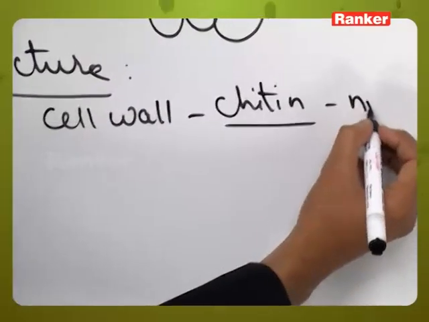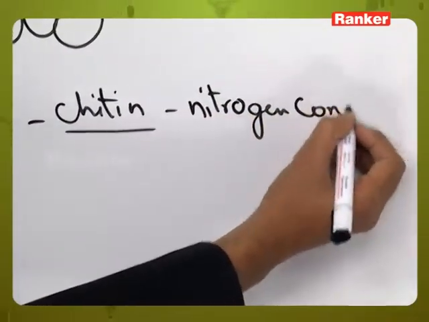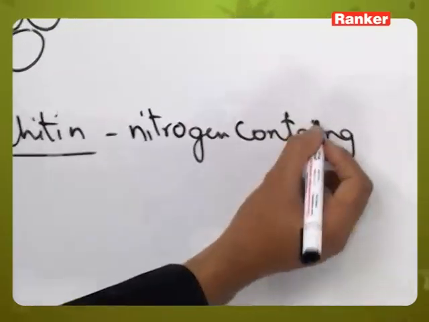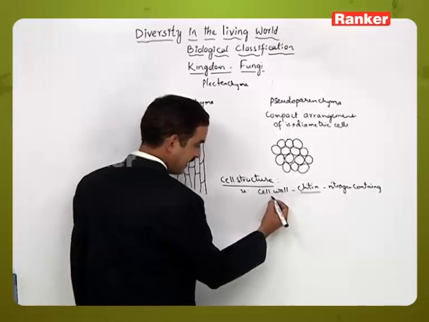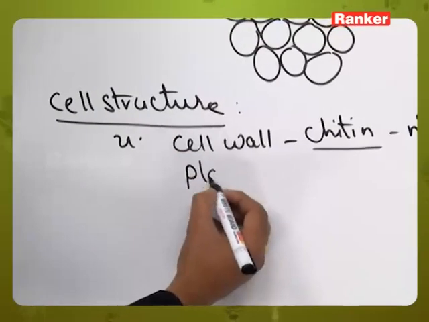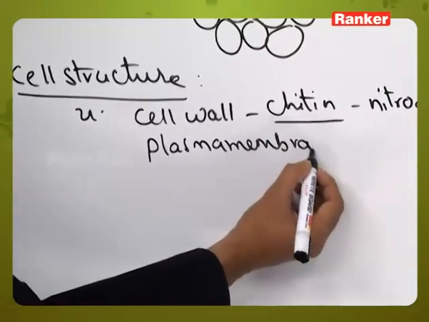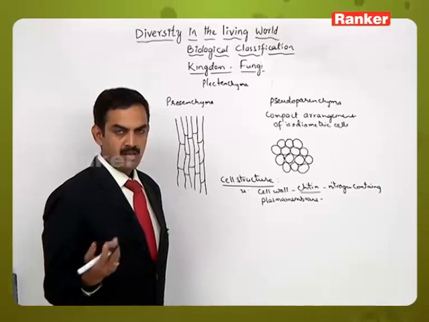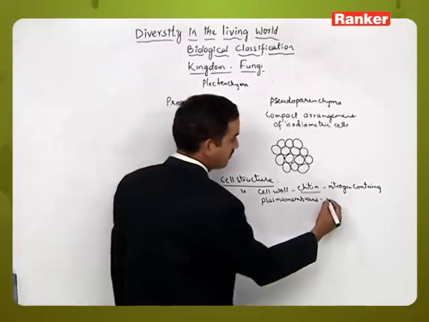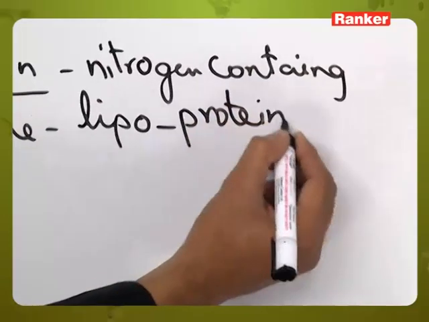Chitin is a special polysaccharide which contains nitrogen, so we can call it a nitrogen-containing polysaccharide molecule. Inside the cell wall, the plasma membrane is present. This plasma membrane is similar to that of other organisms, made up of lipids and proteins, that is lipoproteinaceous.